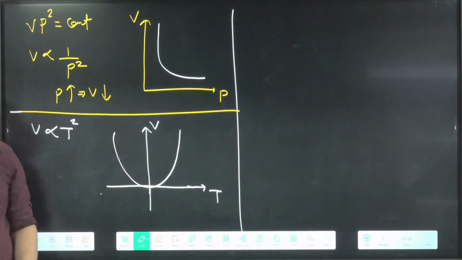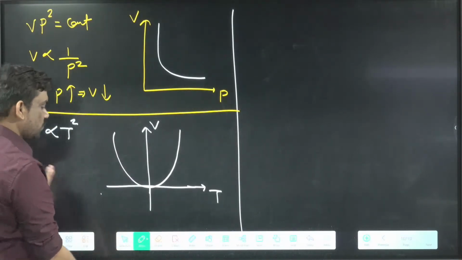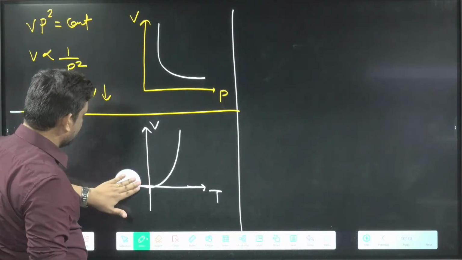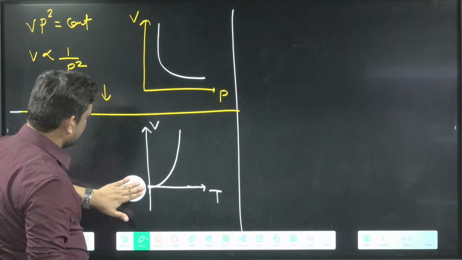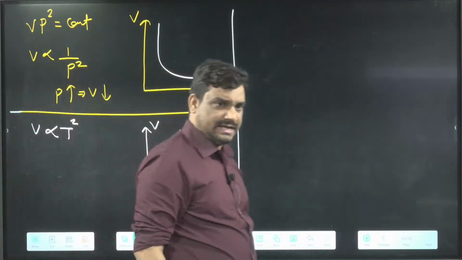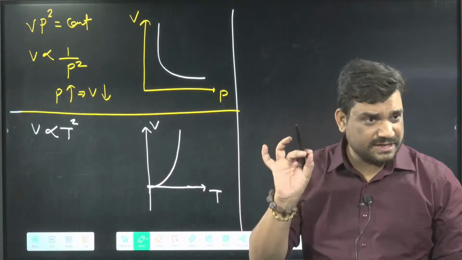No. In Kelvin, negative is not possible. So this negative side of the graph will not exist. I will just erase this part, because the negative side will not be there. So the graph will only have this part. Okay, clear? Two graphs are clear here.